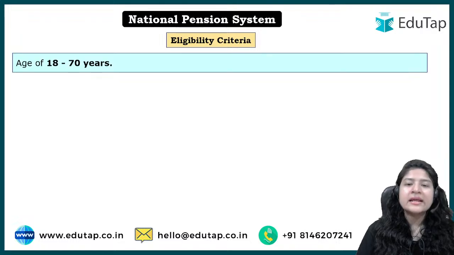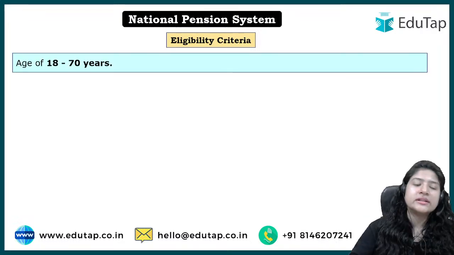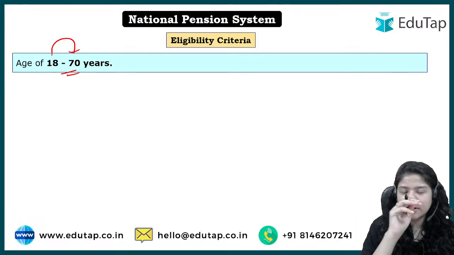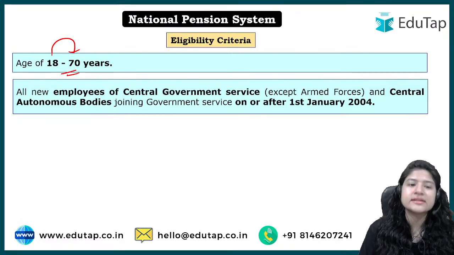ठीक है, other eligibility criteria क्या है? When can you enter this scheme? तो आपका age कितना है? 18 years से आप 70 years तक you are part of this particular scheme. ठीक है, आप इसके अंदर enter कर सकते हो.